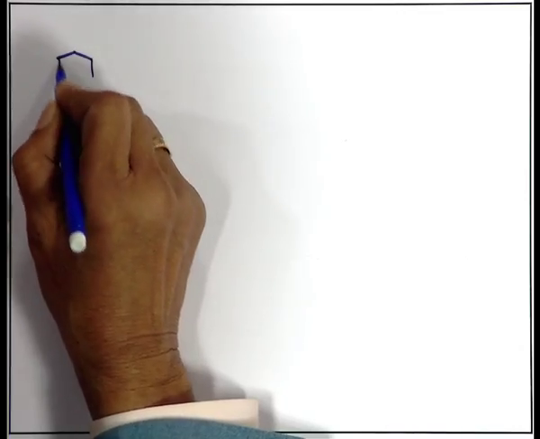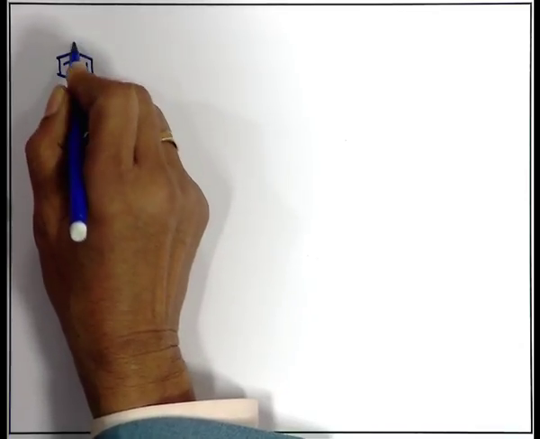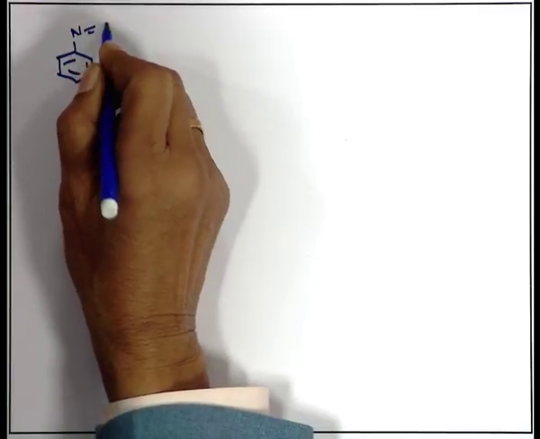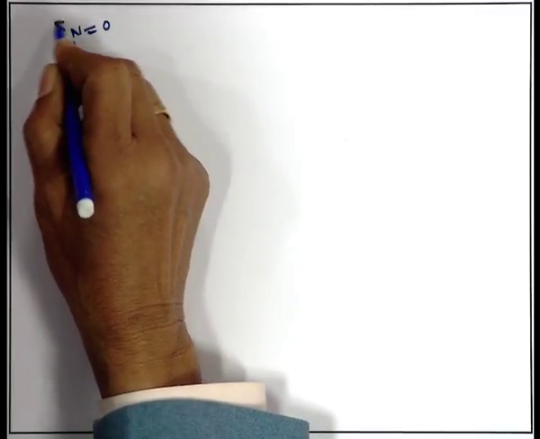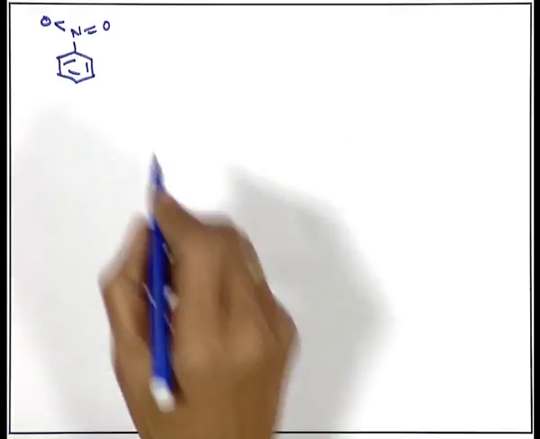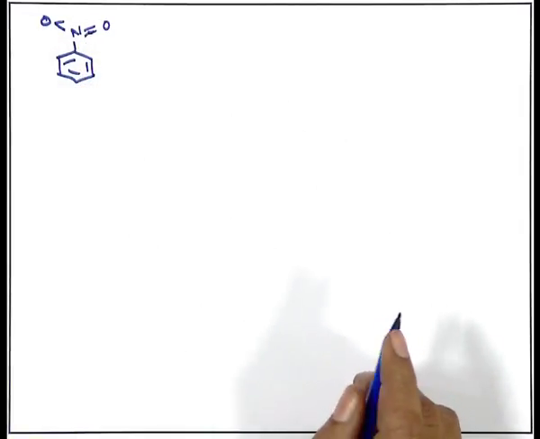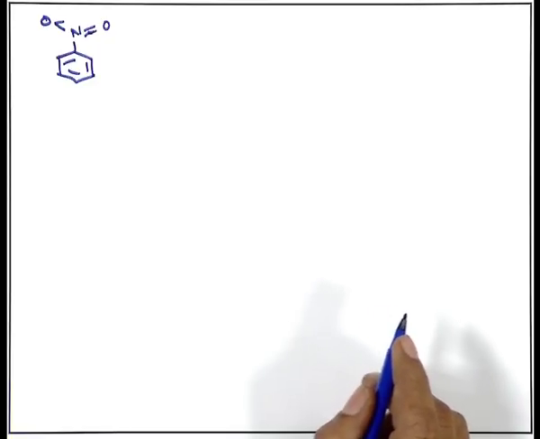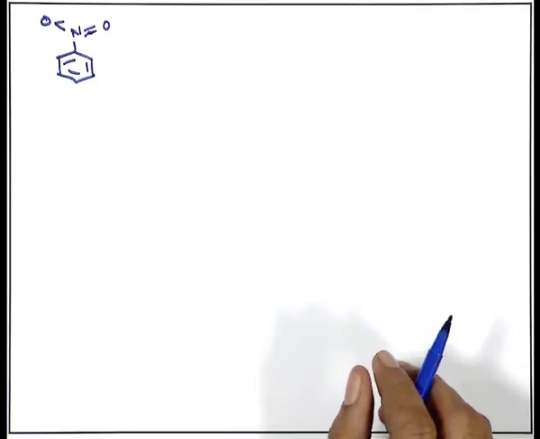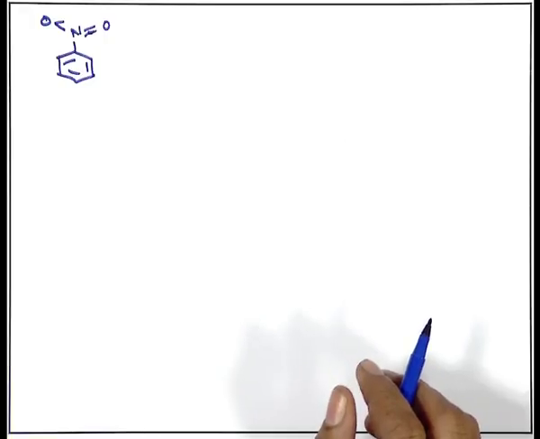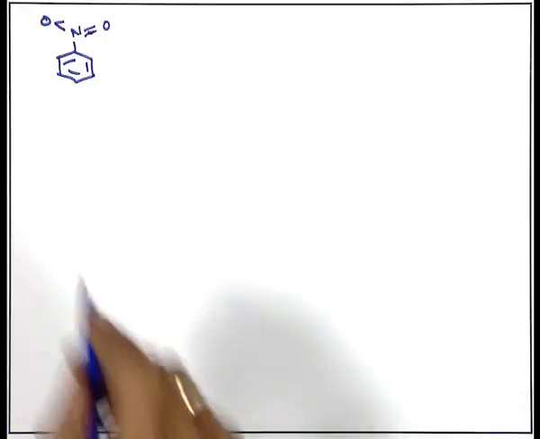Now, if I write the structure of nitrobenzene, N double bond O and O. So, what I see is that NO2 group, a coordinate bond and a double bond being shown. This NO2 group will pull electrons from the benzene ring, not push.